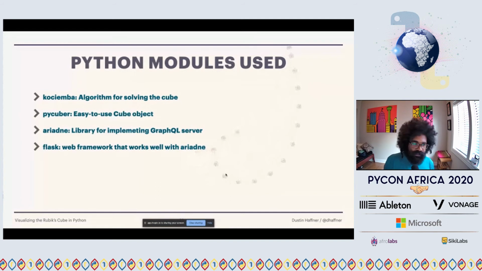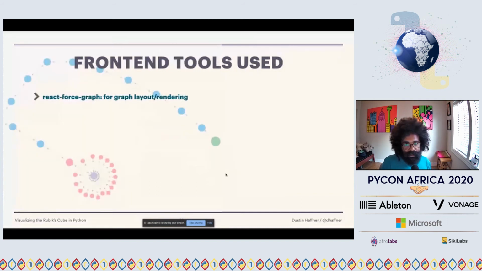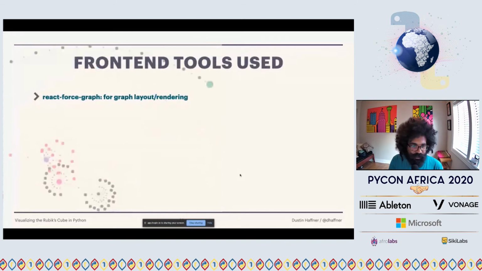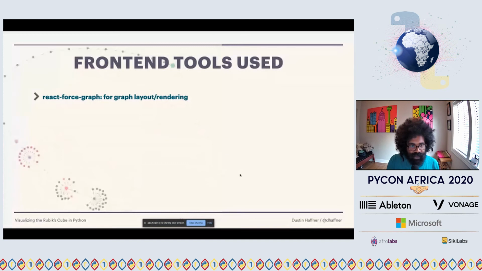And then for front end tooling I used React Force Graph for drawing this graph that you see behind this slide. Super easy. Basically, I had to maintain the graph itself, the list of nodes and edges, and then pass that to this component, as well as some display properties. I didn't have to go and write a whole graph library to do this. And then similarly, Apollo Client let me interface with my GraphQL server.